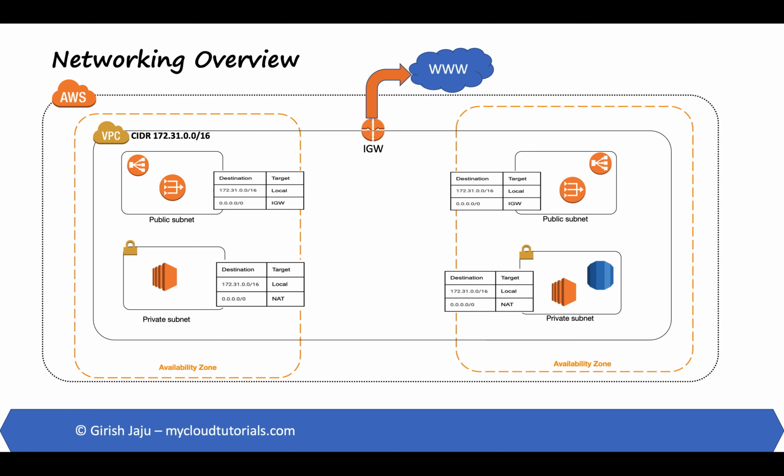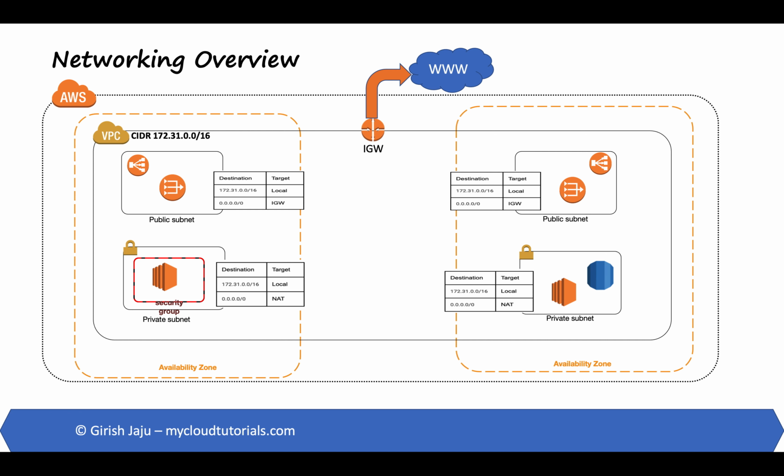Let's talk about security groups. A security group acts as a firewall for instances to control inbound and outbound traffic. Security groups act at an instance level, not subnet level. For example, if you have a web server, you may want to open port 80 or 443, but block other ports from accessing the instance from outside.